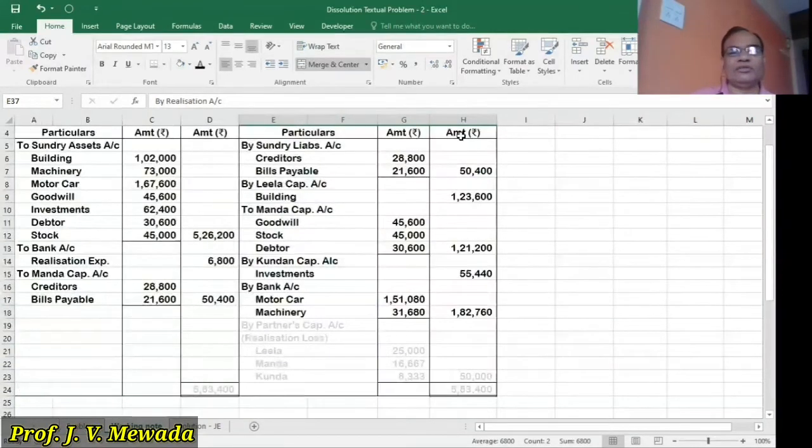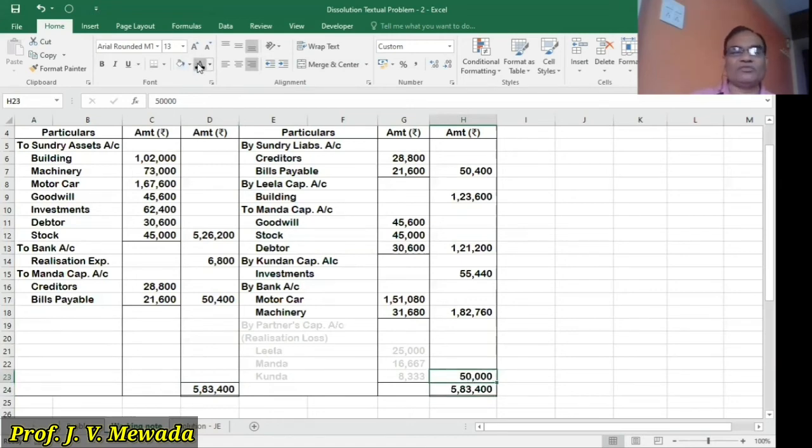In realization account, see the credit entries are these, and these are the debit entries. The debit side total seems to be heavy, so the debit total is 5,83,440. And if we subtract the credit side, then we get the difference, and that difference is 50,000 here.